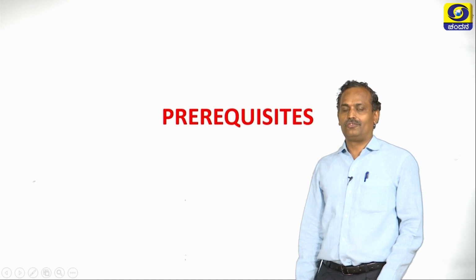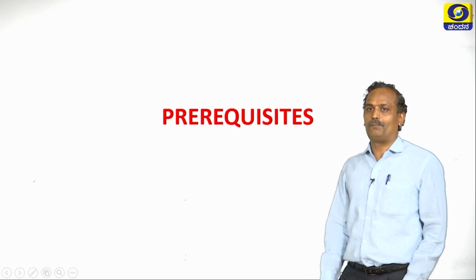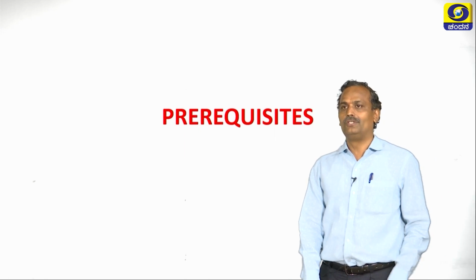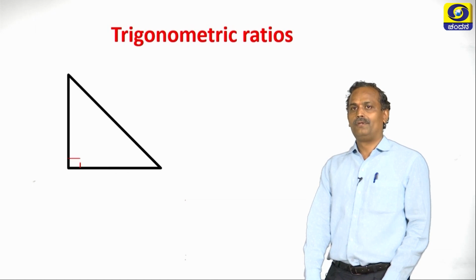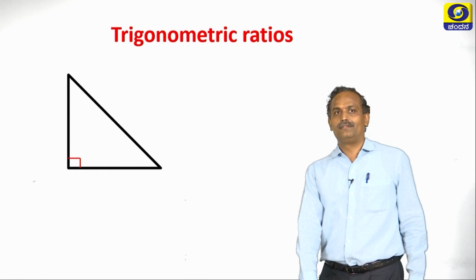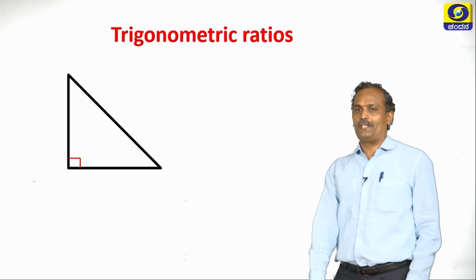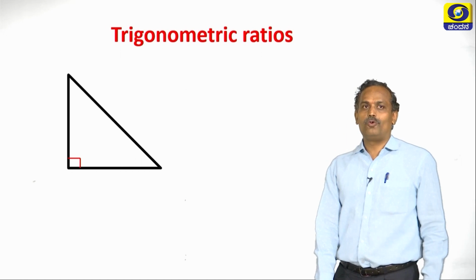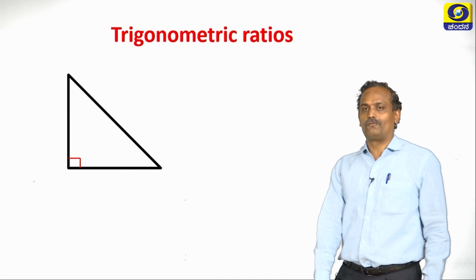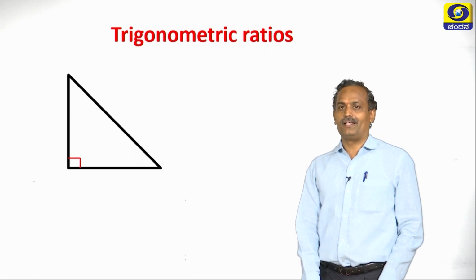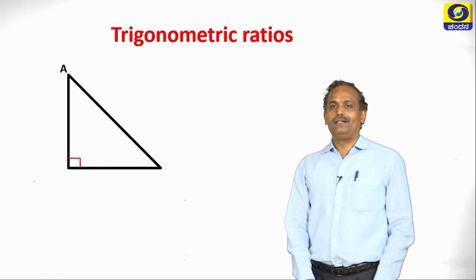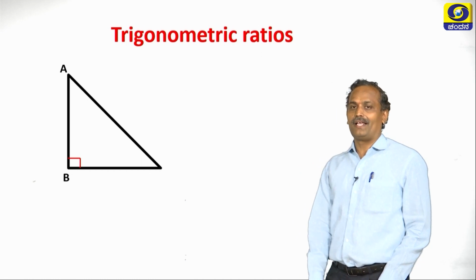Now, before actually going into the applications, let us recall the prerequisites that we have to use while solving problems on trigonometry. Let us recall trigonometric ratios. While going into the depth of trigonometric ratios, we all know there should be a right angle triangle, and let us name this right angle triangle ABC.